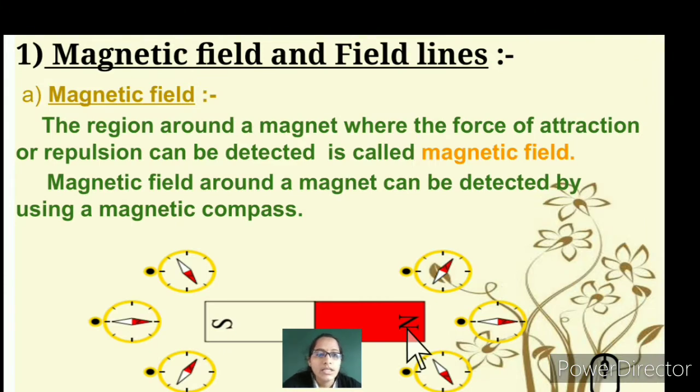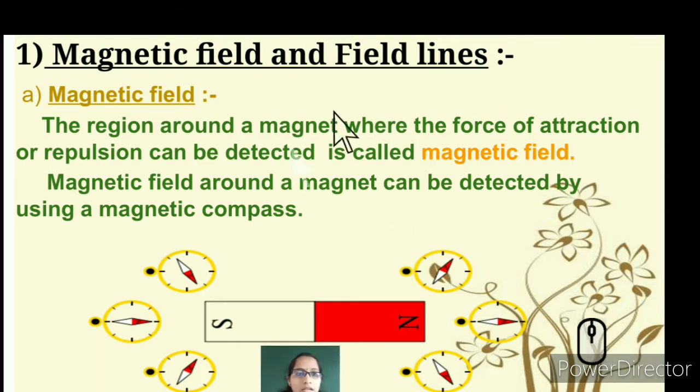To understand it, we need to understand the magnetic field and its field lines. So you might have seen a bar magnet. It has a south pole and a north pole. You can see that N represents the north pole and S represents the south pole. You can see the region, that is the magnetic field.